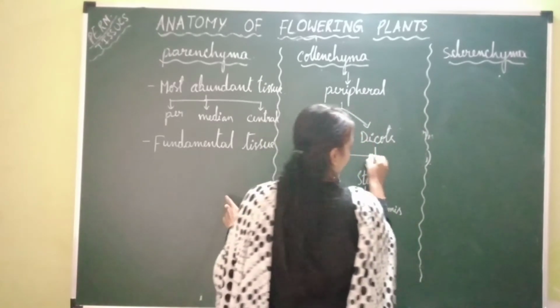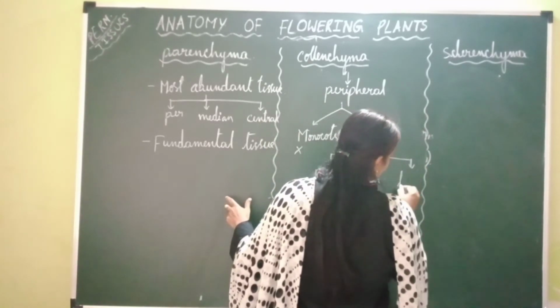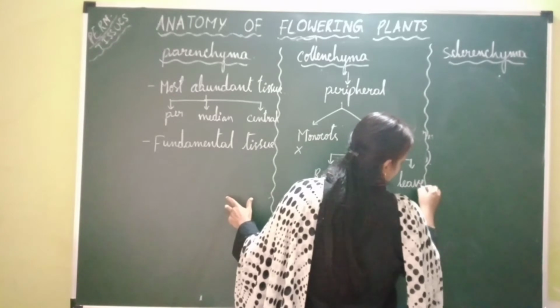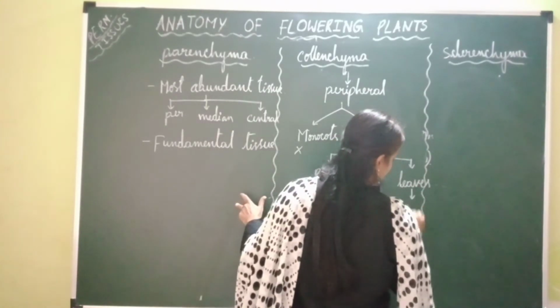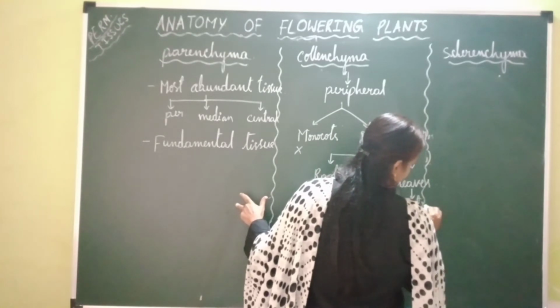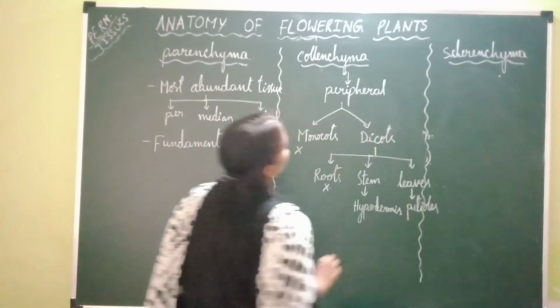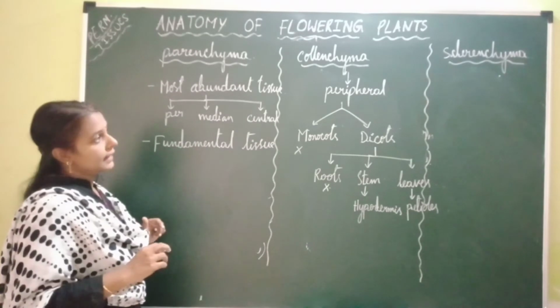In case of dicot leaves also it is present. Where? In the petioles of leaves. Right. So this is about collenchymatous tissue.